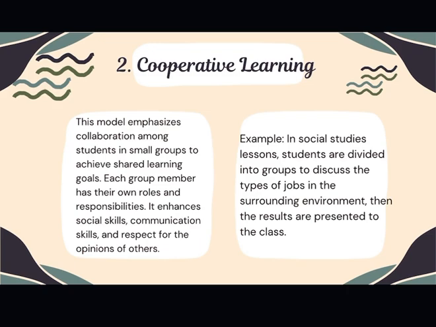For example, in a social studies lesson, students are divided into groups to discuss the types of jobs in the surrounding environment. Then the results are presented to the class.